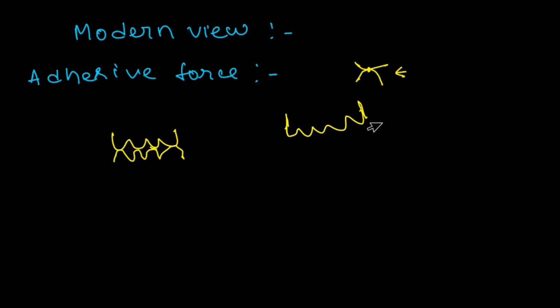The surface of any body is not very smooth. In fact, it has many irregularities if we see it from a very powerful microscope. Due to this, the actual area of contact between these two surfaces is very small in comparison to the apparent area. This is the apparent area of contact, but these are the points where the surfaces are actually in contact, and the total area of these points at which the two surfaces are actually in contact is called actual area. The ratio of actual area to the apparent area is of the order 1:10 to the power 4.